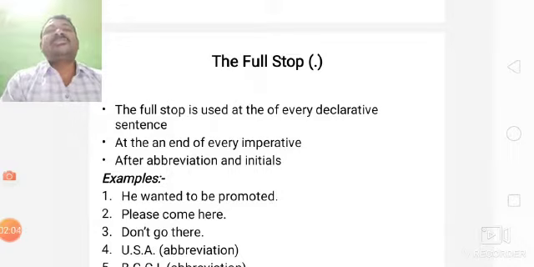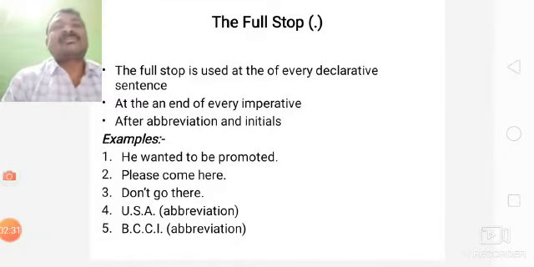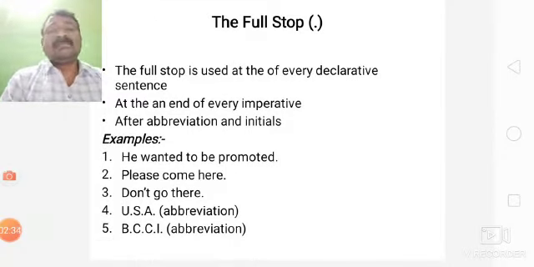For an imperative sentence, we also use full stop. Please come here. Please go there. Please give me a pencil. These are all imperative sentences. In an imperative sentence, we have no subject. You don't go there. Don't go there means you don't go there. This is the imperative sentence. For imperative sentences, we use full stop.